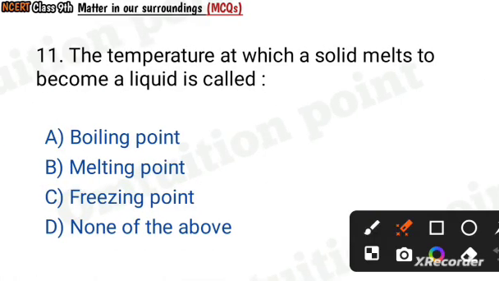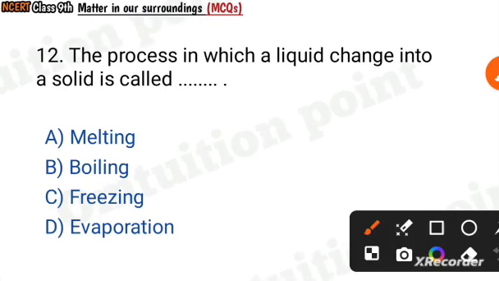Question number 11. The temperature at which a solid melts to become a liquid is called boiling point, melting point, freezing point, none of the above. Melting point. Question number 12. The process in which a liquid changes into a solid is called melting, boiling, freezing, evaporation. Freezing.